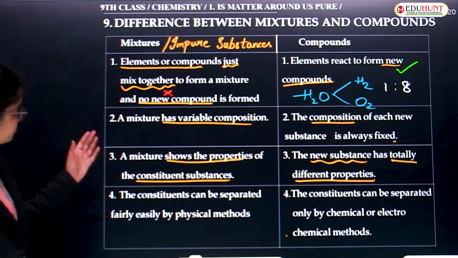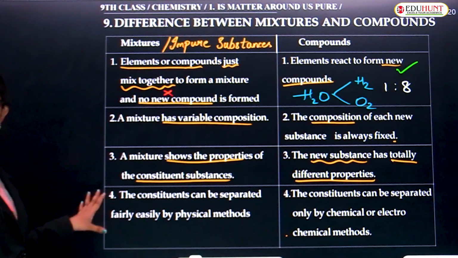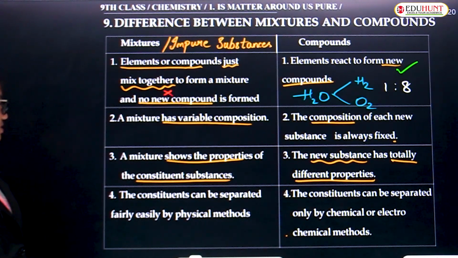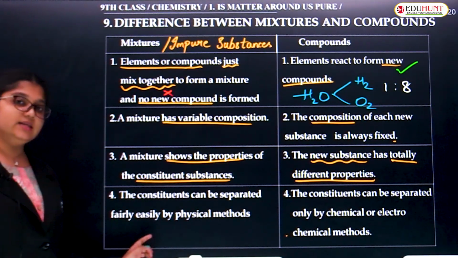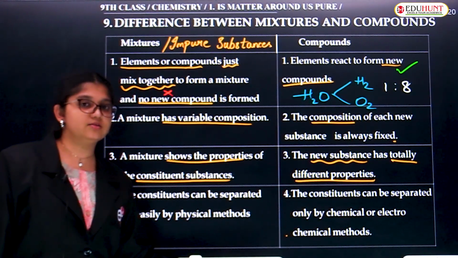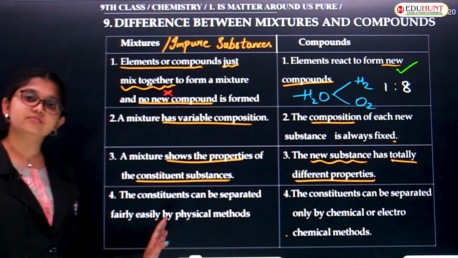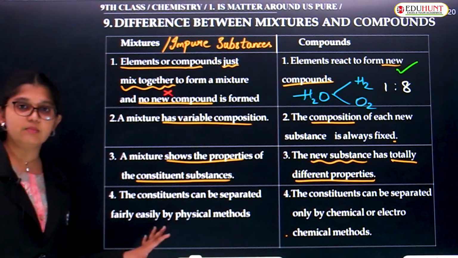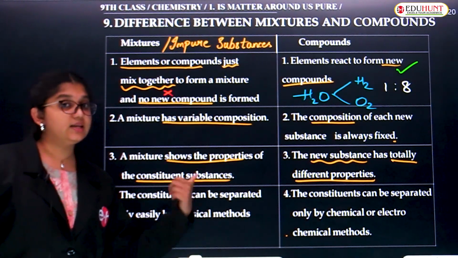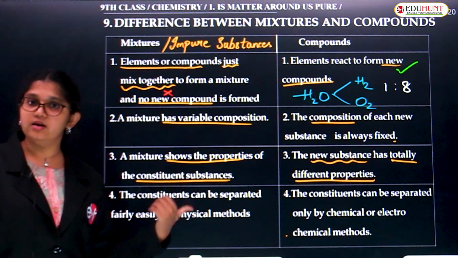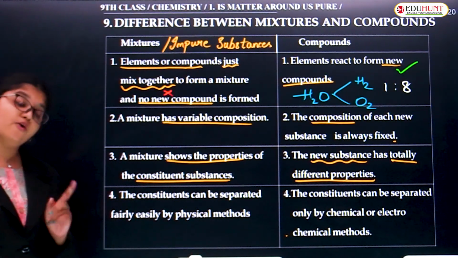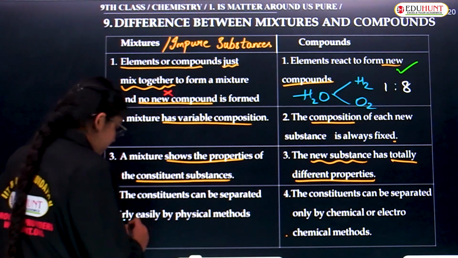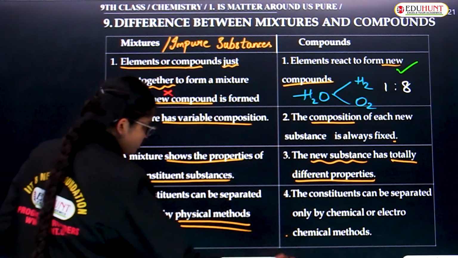Now the first three are done. Now the fourth point, what is this? The constituents can be separated fairly easily by physical methods. Fairly easy means we can clearly and easily separate the elements or compounds in a mixture. By which methods? Easily by physical methods.